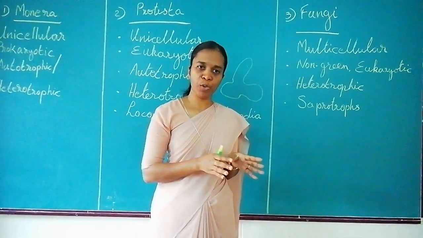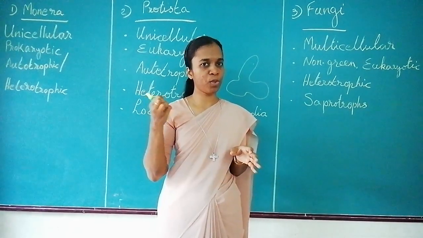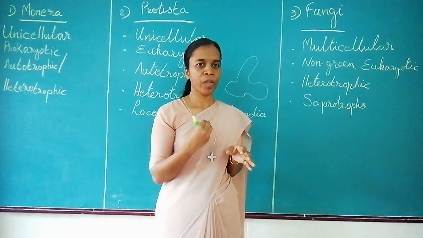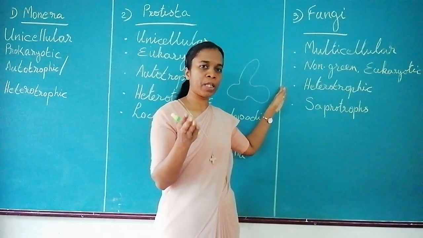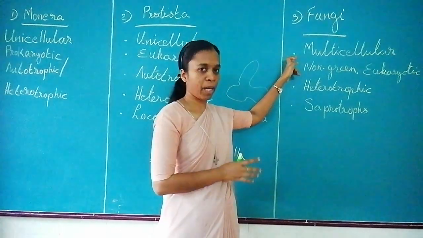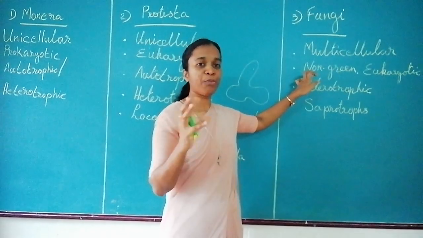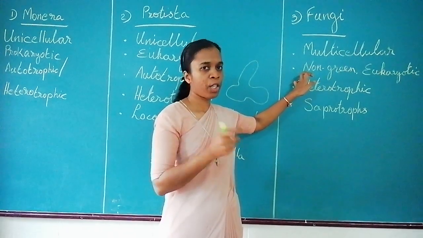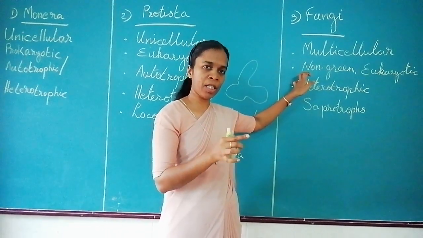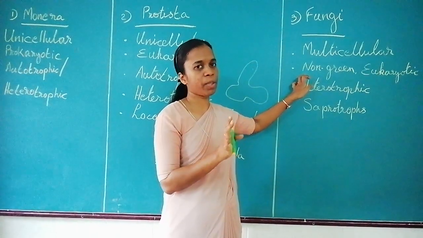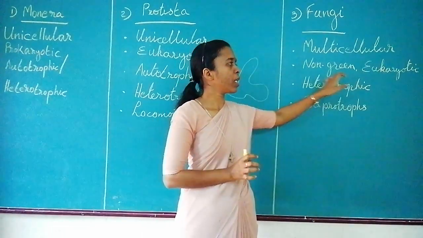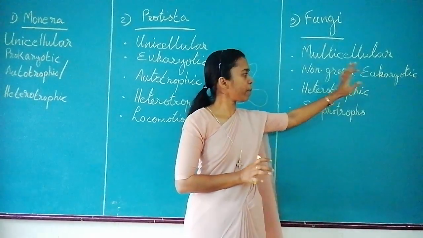Whether they prepare their own food, or they absorb the food, or they ingest the food. Fungi absorb the food. That means they are multicellular. They don't prepare their own food, which means they are non-green. If they are green, they contain chlorophyll and prepare their own food. They are non-green, so they do not prepare their own food. Surely they have a eukaryotic cell.